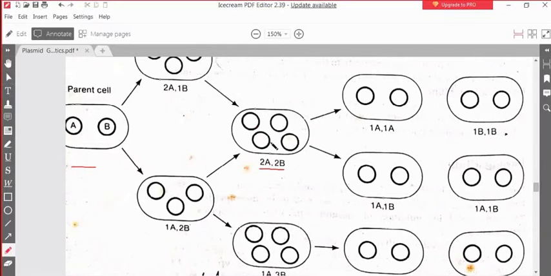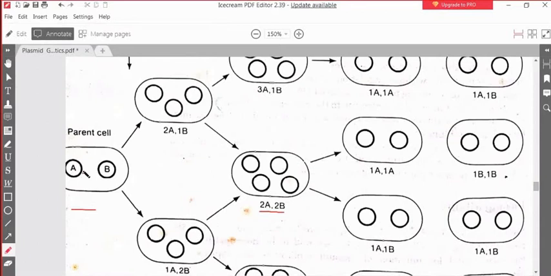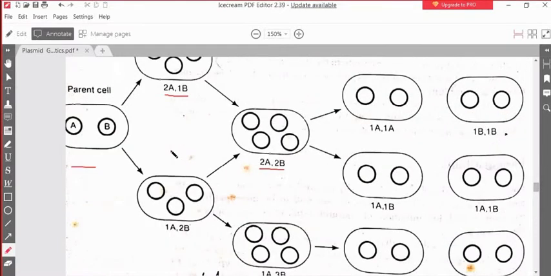This can be done in two ways. First, I can double the number of A, and then double the number of B. So initially 1A, 1B was there. Now you have two copies of A and one copy of B. Initially A is replicated first and then B is replicated. This may also happen in a second way: first B is replicated, so two copies of B and one copy of A are there, and then A is replicated to generate 2A and 2B.